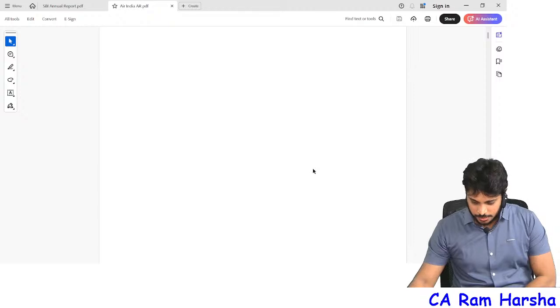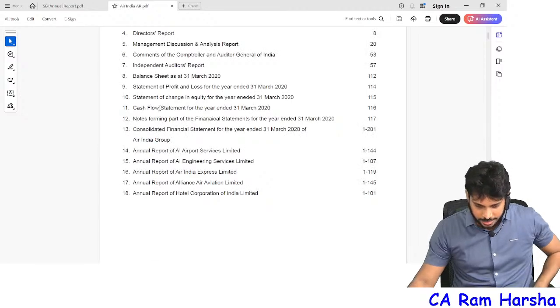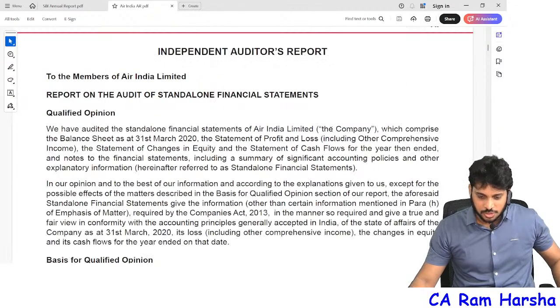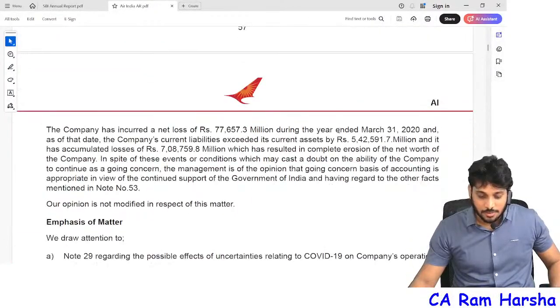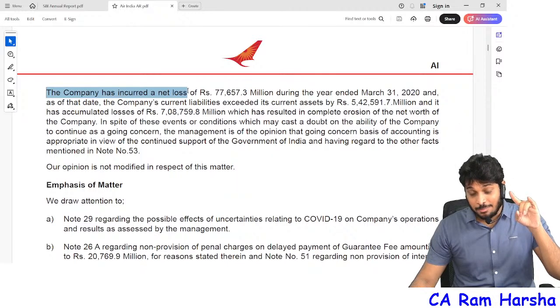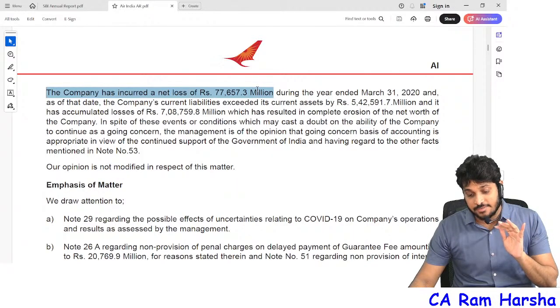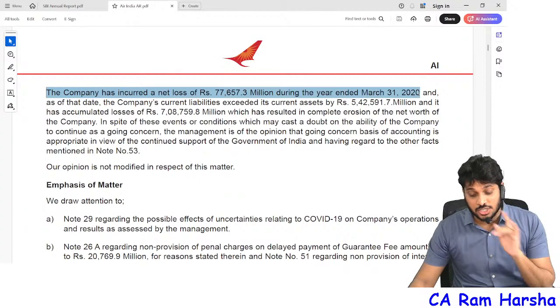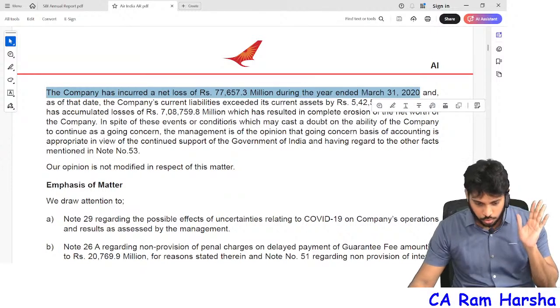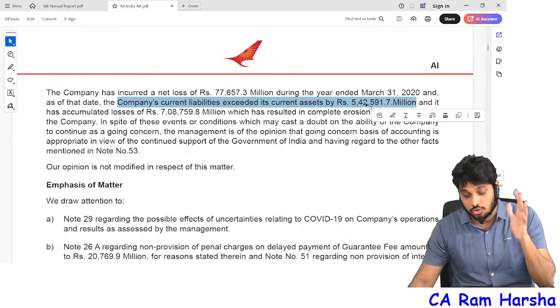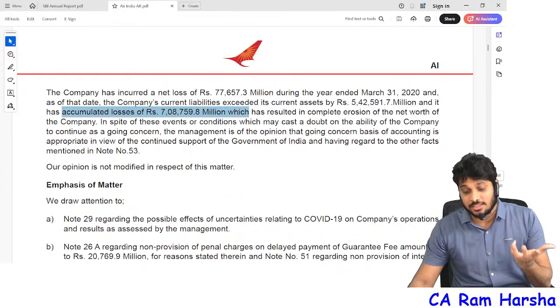Now, you see here, the Air India audit report. You go to the independent auditors' report, I will directly show you. You know what the auditors told here? You see here, the company incurred a net loss of 7,000 crore in the March 2020, financial year 2019-20, and the company's current liabilities exceed current assets by 54,000 crore. Accumulated losses are 70,000 crore.